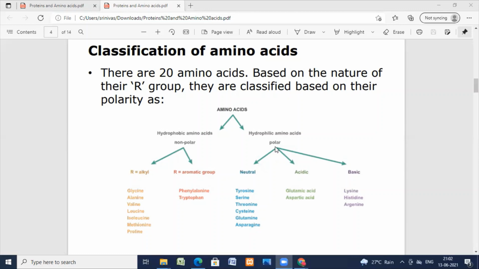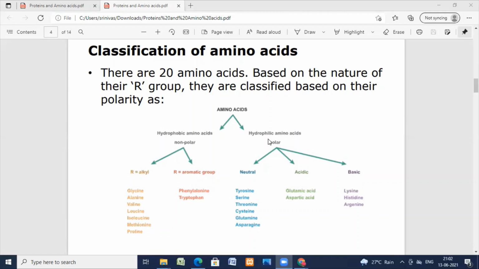And among the polar amino acids, the next category is acidic amino acids. In the acidic amino acids, we have more acid groups than amino groups. The acidic groups are more, so the amino acid is an acidic amino acid. Examples are glutamic acid and aspartic acid.